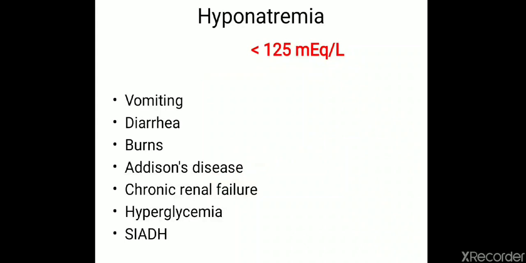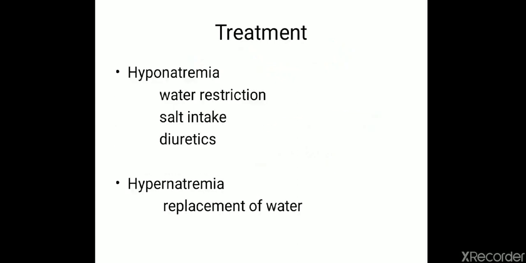And hyponatremia. In hyponatremia, the plasma level of sodium is less than 125 milliequivalent per liter. And hyponatremia can be due to vomiting, diarrhea, burns, Addison disease, chronic renal failure, hyperglycemia, or due to SIADH. SIADH means syndrome of inappropriate ADH secretion. That is one of the most common causes for hyponatremia. And regarding treatment, hyponatremia can be treated by water restriction, salt intake, or with the help of diuretics. And in case of hypernatremia, we can use replacement of water.